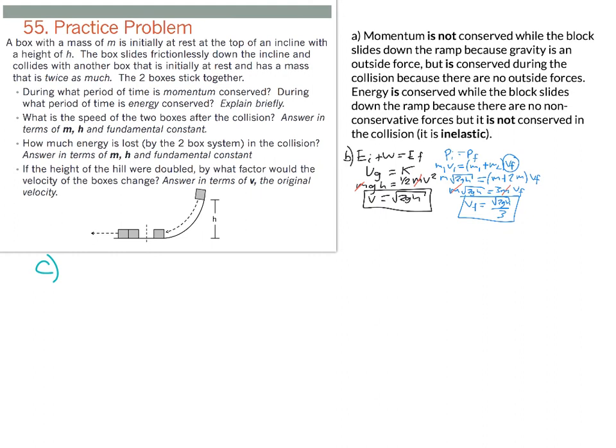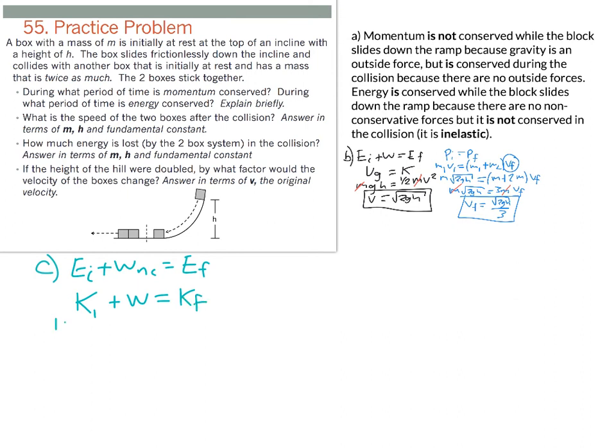Part C asks about how much energy was lost, so for that I'm going to consider my energy equation, E initial plus work equals E final, and so we're thinking about the energy lost in the system. Initially I have the kinetic energy of object 1 plus any work done, which ultimately is going to be a negative number, but I'll leave it as plus work for now, and then the final kinetic energy of our two-block system.